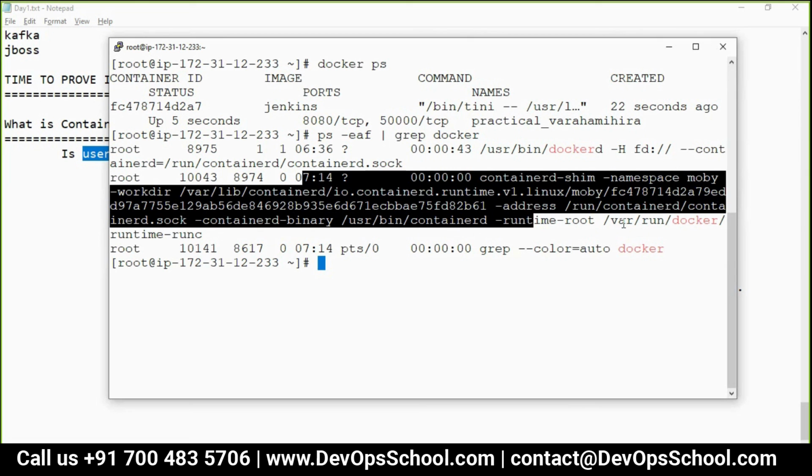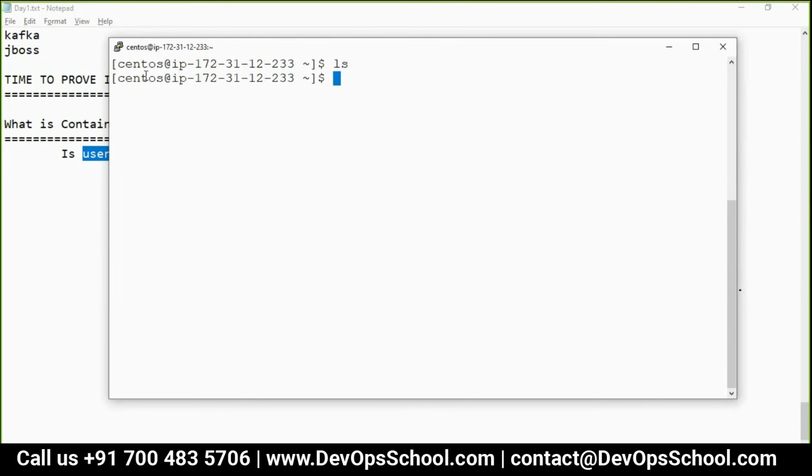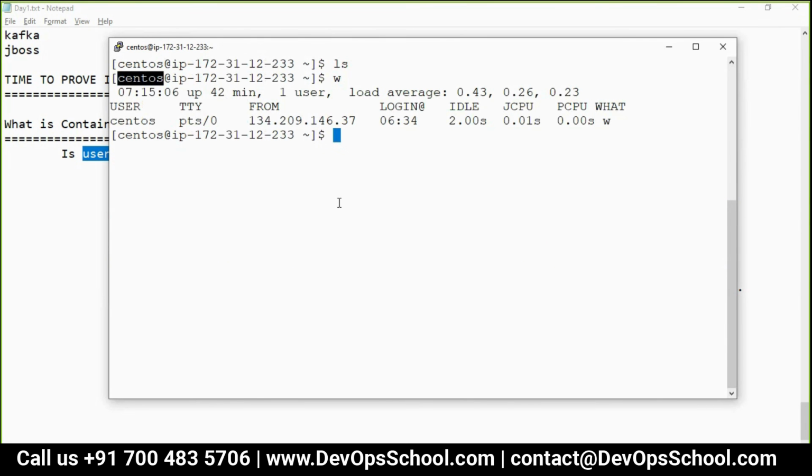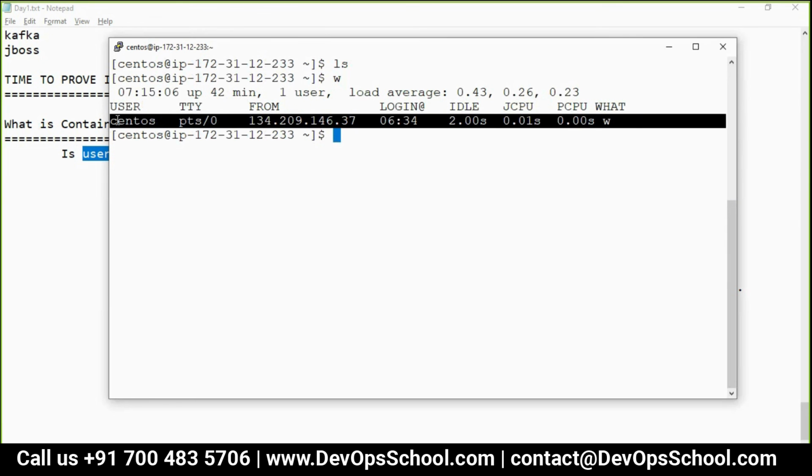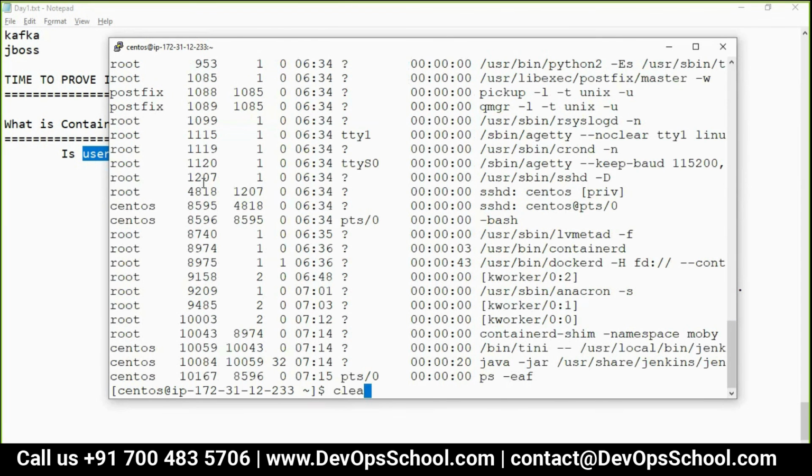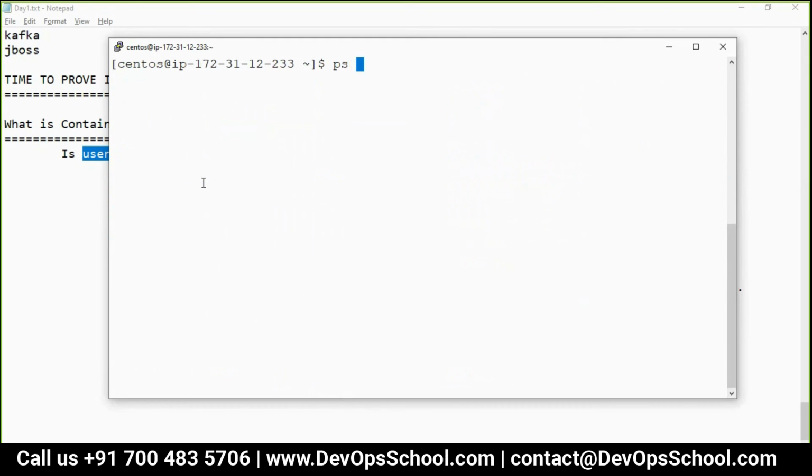Okay. So when you log in to any machine, you're a process. For example, let's exit. Right now I am CentOS. So who are you? See, this is me, CentOS. And ps -ef. It's the system, but ps only. See, who are you now? Tell me.